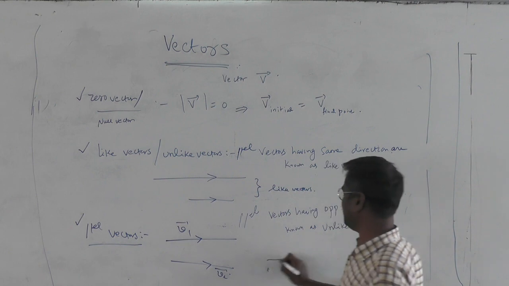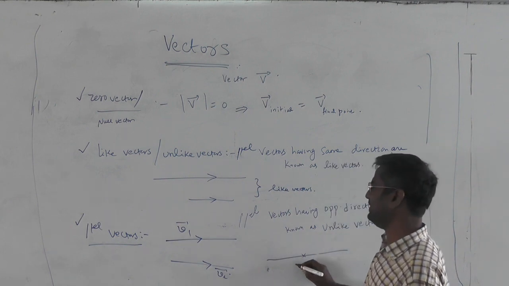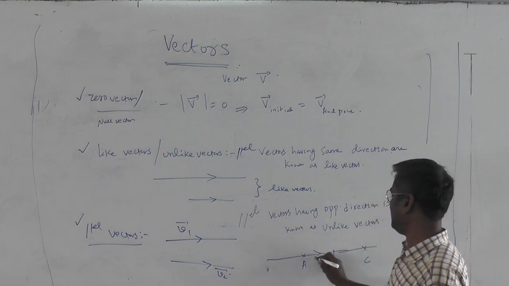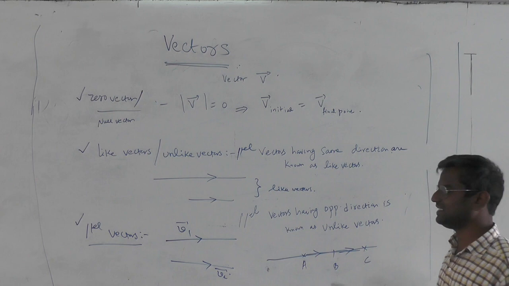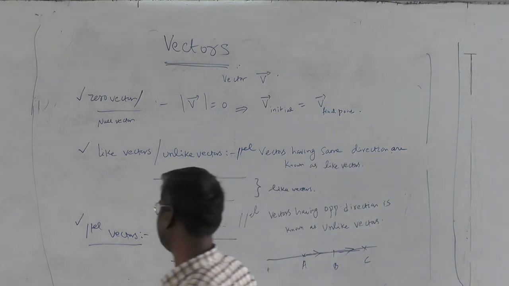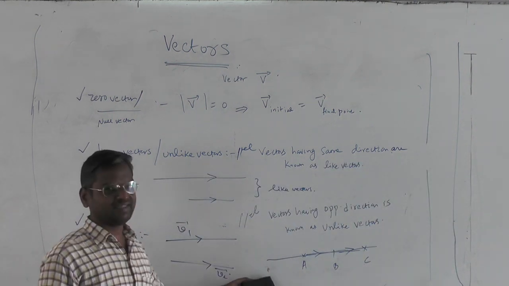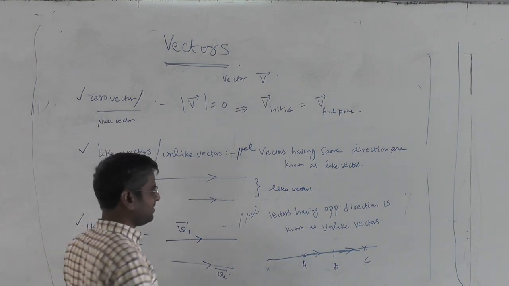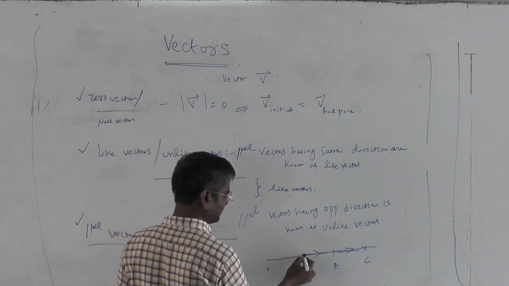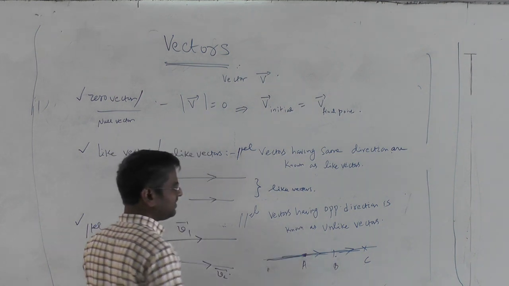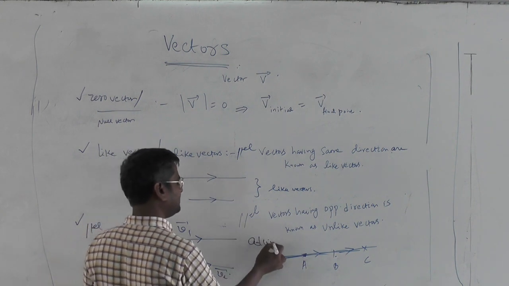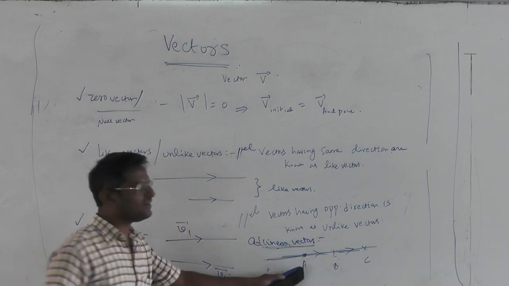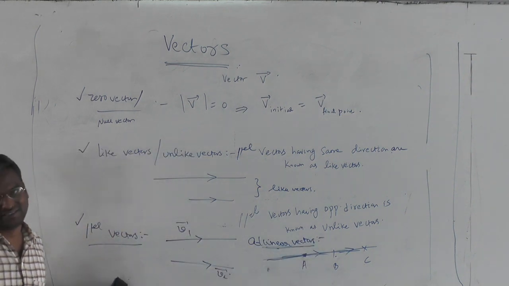If the line of support is same, you can also call them collinear vectors. Suppose this is A, B, and this is C. AB bar and AC bar, as you can see, they have the same line of support. So the more appropriate definition to call them is collinear vectors: the vectors sharing the same line of support. In fact, these are specifically called collinear vectors, and you can also call collinear vectors parallel vectors.